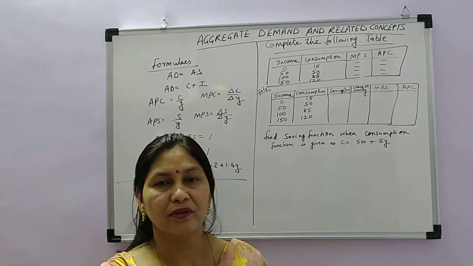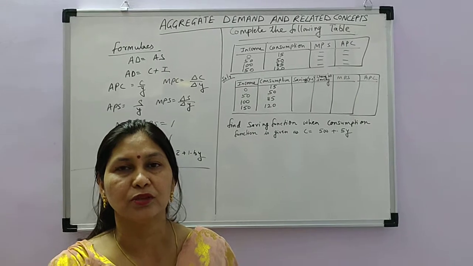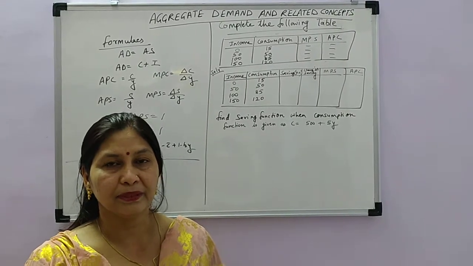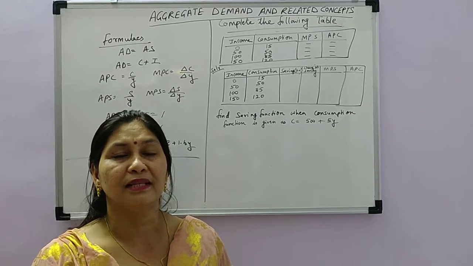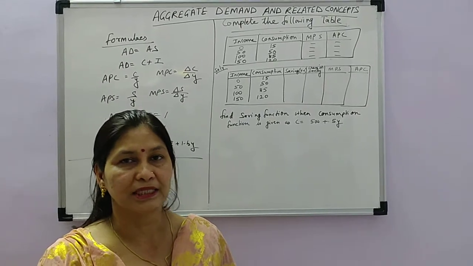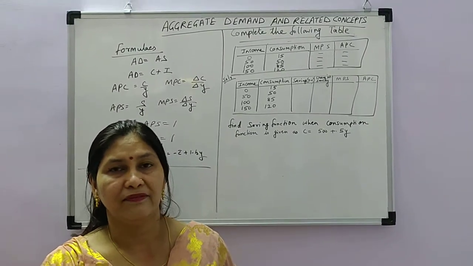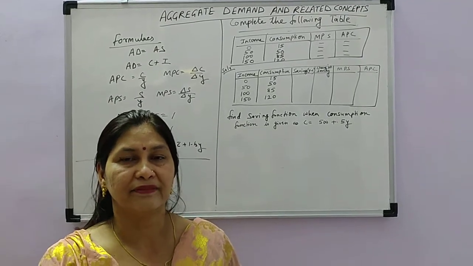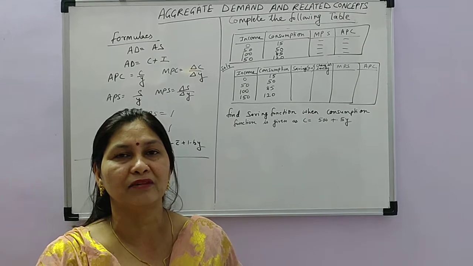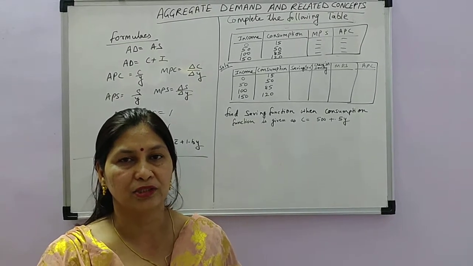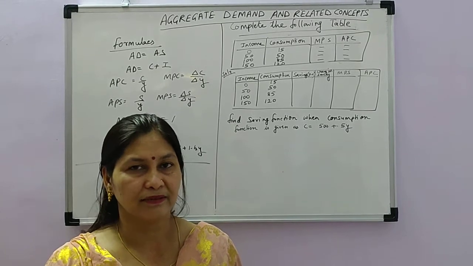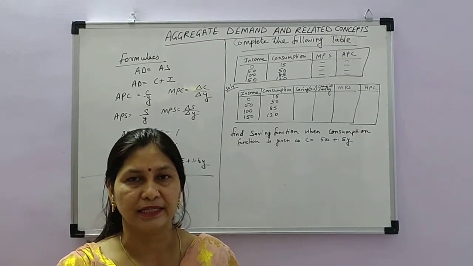And when we are talking about the two sector economy, that is, only the consumer and producer, then AD is equal to C plus I. And in the previous classes you have studied average propensity to consume, marginal propensity to consume, average propensity to save, and marginal propensity to save, the different consumption and saving functions, the different capacity of people to save and to consume, both from the income. Either consumption or saving, the consumer can do only from the income.